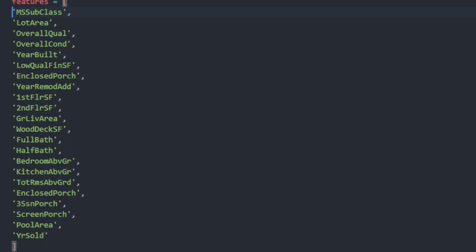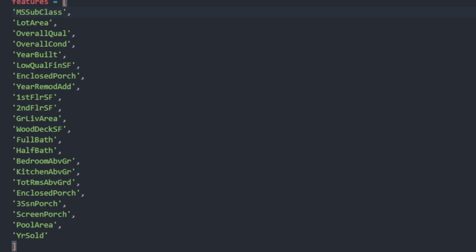I was able to deduce this by taking the original features that we had of lot area, year built, first floor square footage, second floor square footage, full bath, bedroom above ground, and total rooms above ground, and I started adding different features that were in the data set. Kaggle gave a long list of which ones won't produce an error because they're strings and not integer values, because they're strings and not numbers.